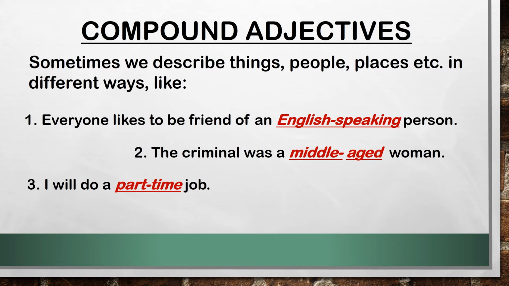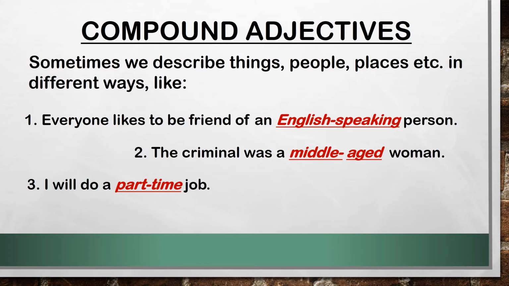The criminal was a middle-aged woman. Here again these red words are adjectives. I will do a part-time job. You can see here these three examples, each a combination of two words, are called compound adjectives.